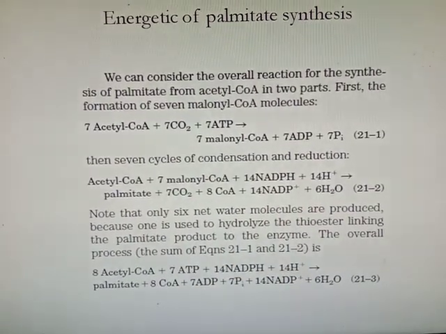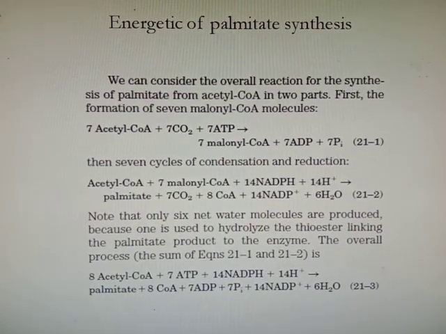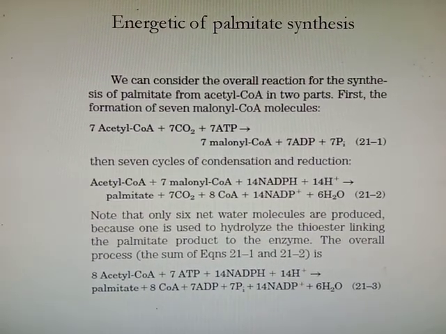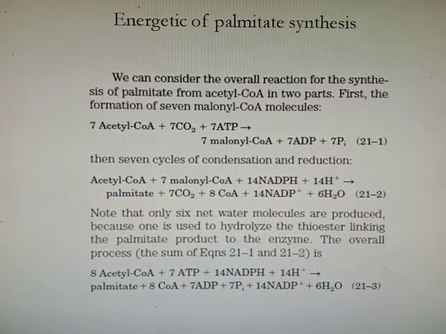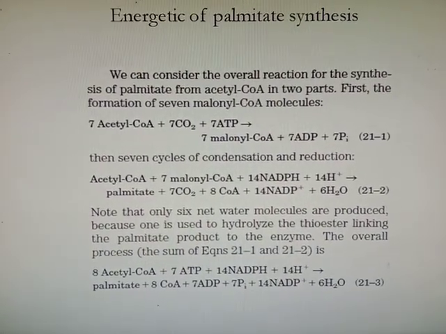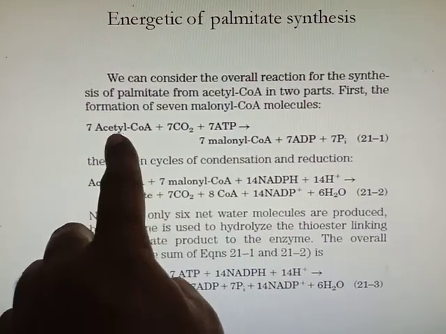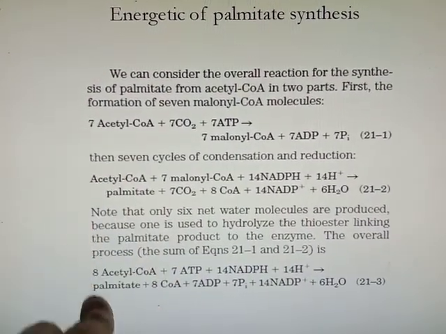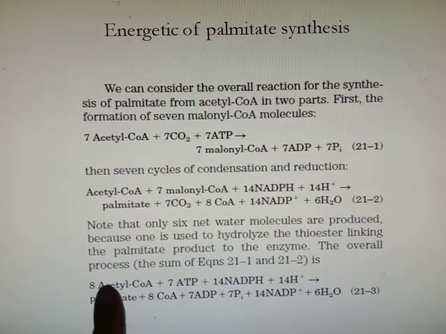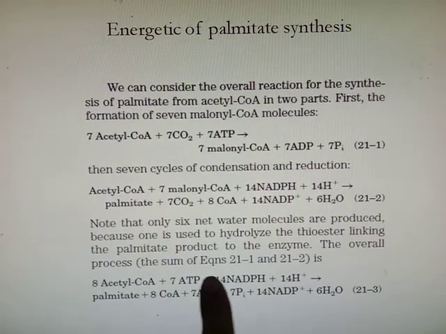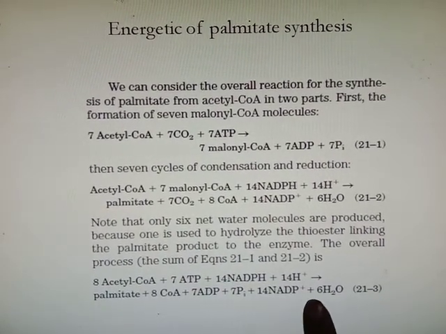Only 6 net water molecules are produced, because 1 is used to hydrolyze the thioester bond linking the palmitate product to the enzyme. The overall process is 8 acetyl coenzyme A, because the malonyl coenzyme A is produced from acetyl coenzyme A only. So total 8 acetyl coenzyme A means total carbon 16, 8 into 2, plus 7 ATP and 14 NADPH produce palmitate and 6 water molecules.